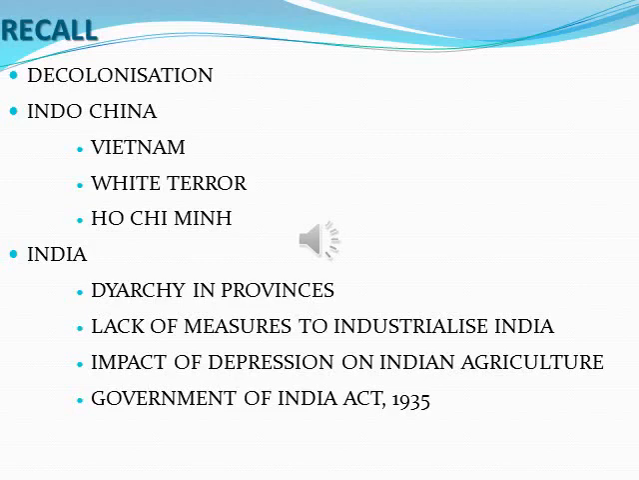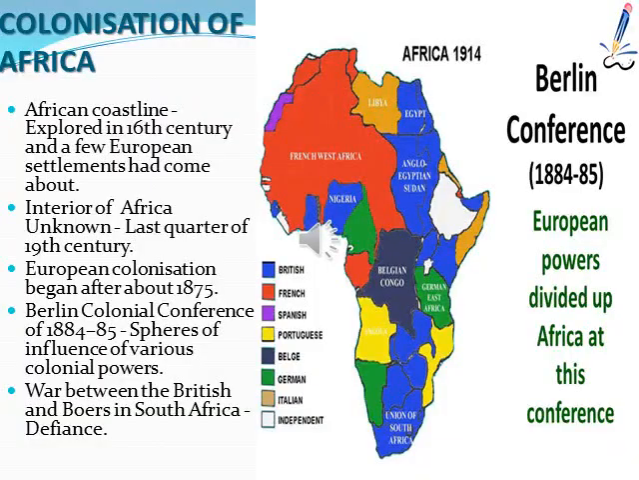In today's class, we will discuss the decolonization movement in Africa, especially in South Africa. Colonization of Africa: the African coastline had been explored in the 16th century and a few European settlements came about. While going to Asia, Europeans had to cross Africa initially. While crossing, they just traveled along the coastal region and didn't go into the interior.